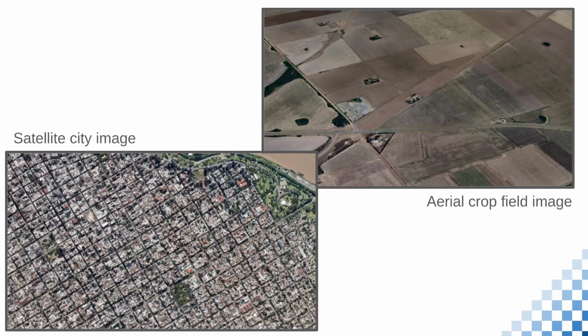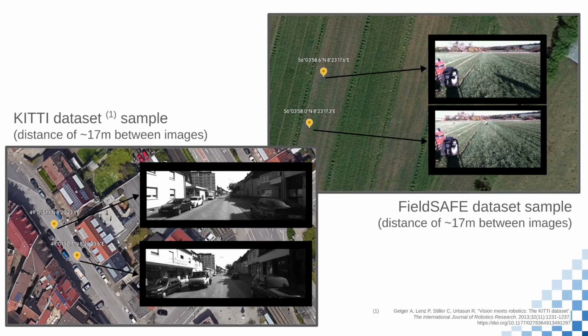At first glance, we could attribute this to a faulty or badly trained system that does not differentiate places correctly when applied to environments it was not trained or adjusted on. But we believe this issue arises because loop detection systems are usually tested on environments where visual features change rapidly with changes in position. This can be clearly seen when comparing an extract of the KITTI dataset, which is taken by a sensor-mounted car in the streets of a city in Germany, with an extract of the FieldSafe dataset, which was taken by a sensor-mounted tractor in a grass field in Denmark.